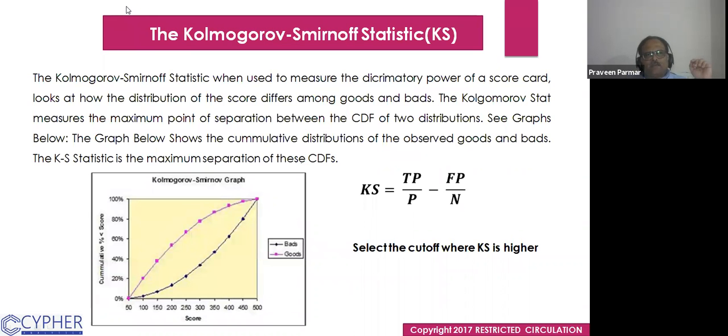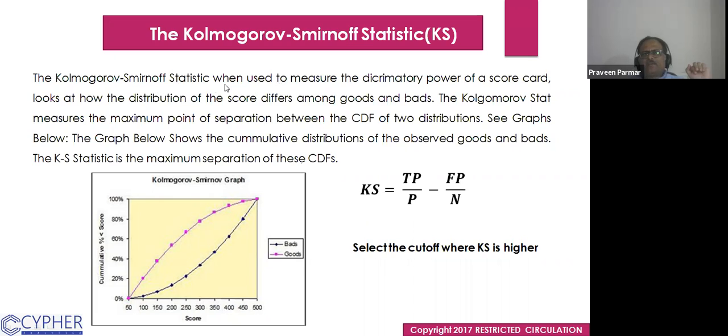One of the things we have is the Kolmogorov-Smirnov statistic. Okay. Through this K value, we could select the cutoff. Where the K is higher, that cutoff value is selected. Got it? That is the TP over P, that is the sensitivity, and FP over N is not the specificity. It is 1 minus specificity. Is it clear? So I will explain later on this. So this is the K value, we could decide it. Wherever the K is higher, we select that cutoff.